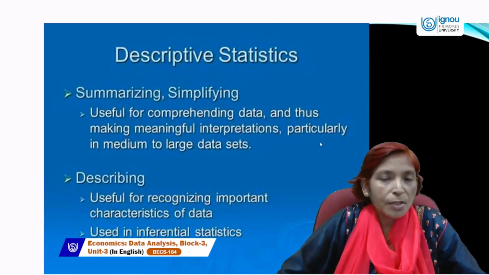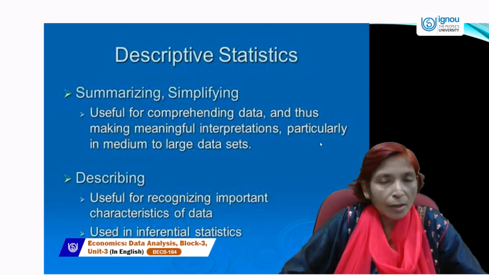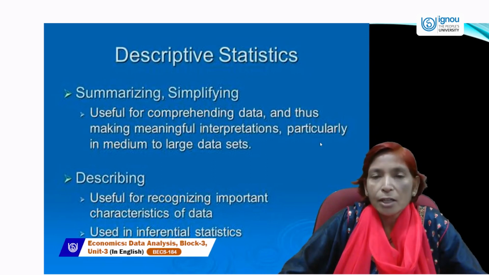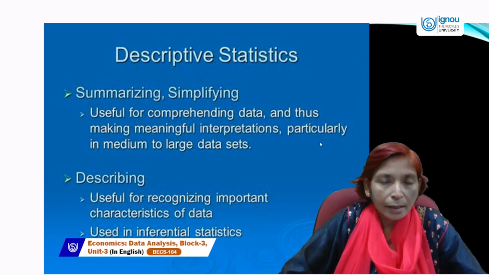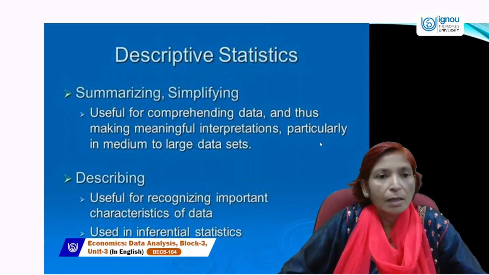Next, descriptive statistics generally tells us about two things. One is the organization of data, in which we use statistical tools like collection of data, then classifying the data, then presenting the data, then analyzing the data with the help of measures of central tendency, measures of dispersion, skewness, kurtosis, correlation, etc. And after that, summarizing it.